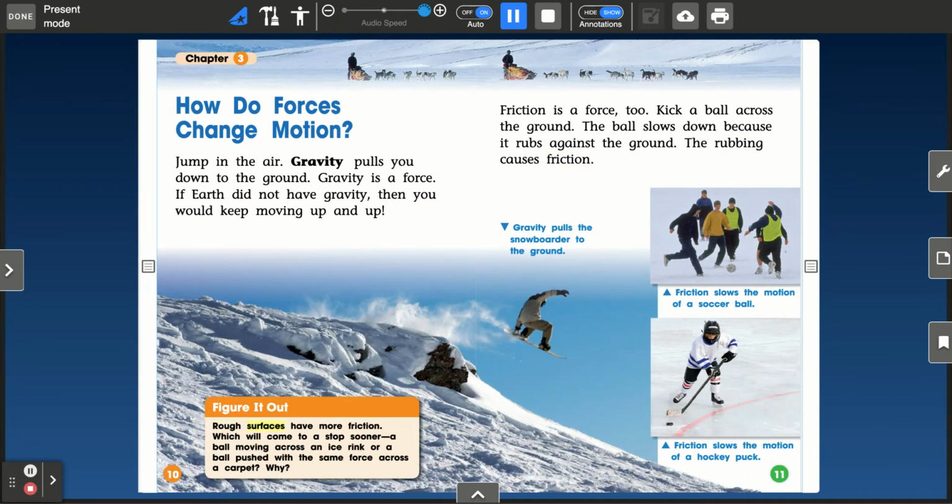Figure it out. Rough surfaces have more friction. Which will come to a stop sooner? A ball moving across an ice rink, or a ball pushed with the same force across a carpet? Why? Gravity pulls the snowboarder to the ground. Friction slows the motion of a soccer ball. Friction slows the motion of a hockey puck.